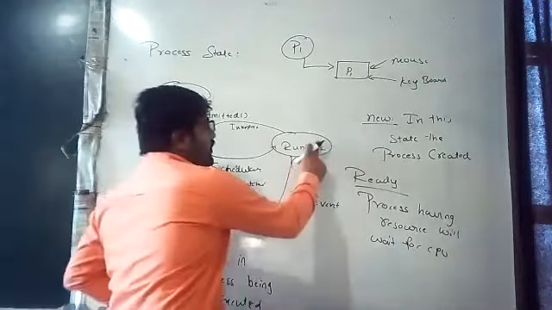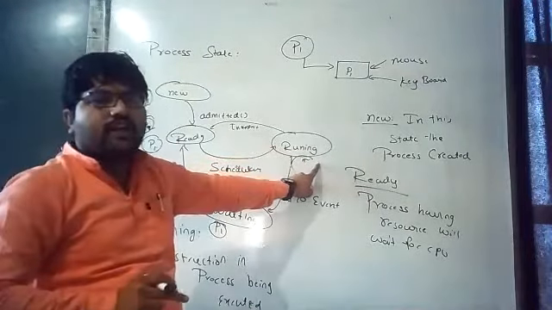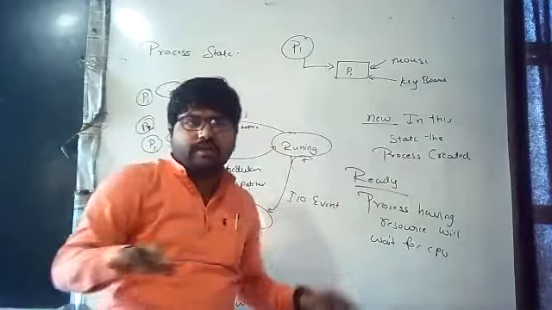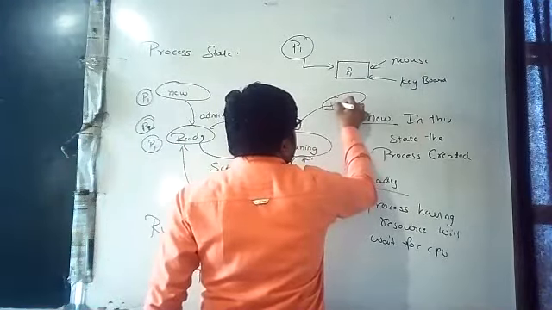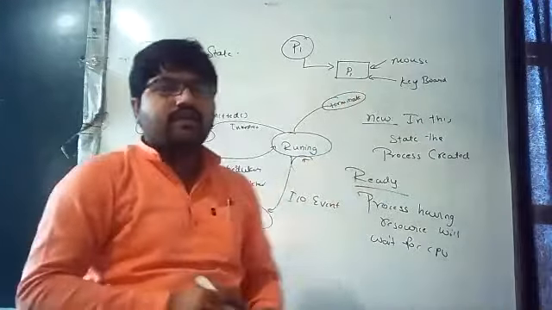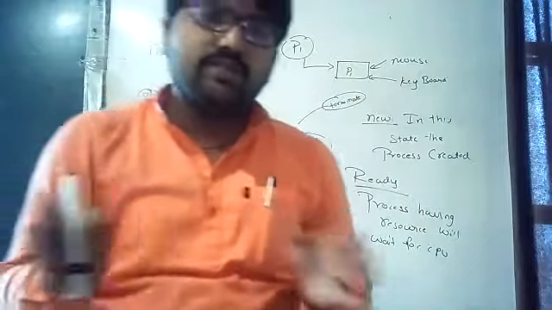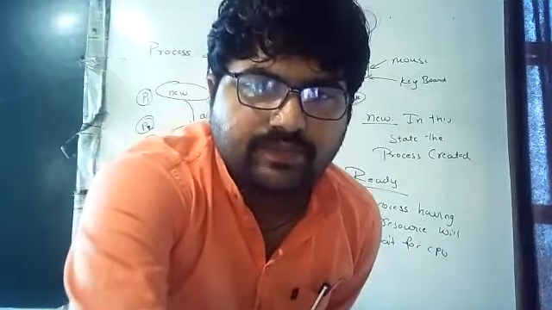After P2's completion, P1 will again go to the running state. After completion of all the statement executions, it is going to terminate. Terminate is a state where the process is being ended. Are you clear with the process state diagram, my dears?